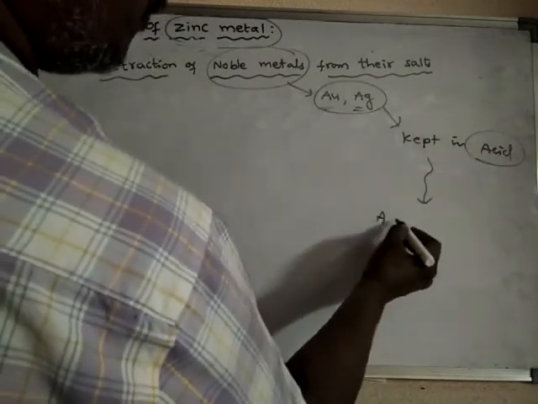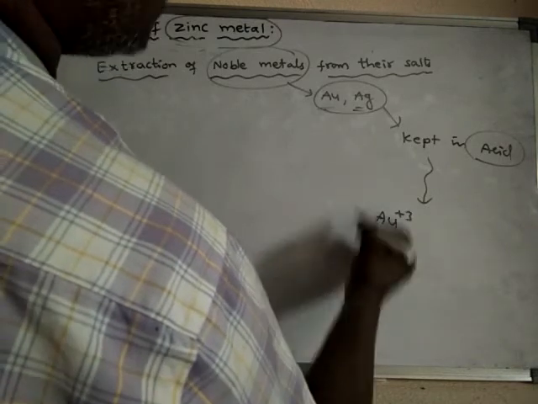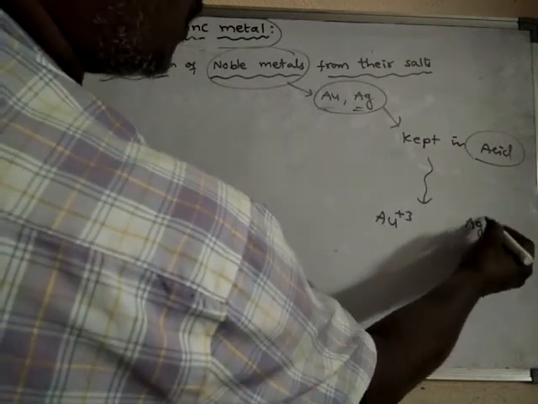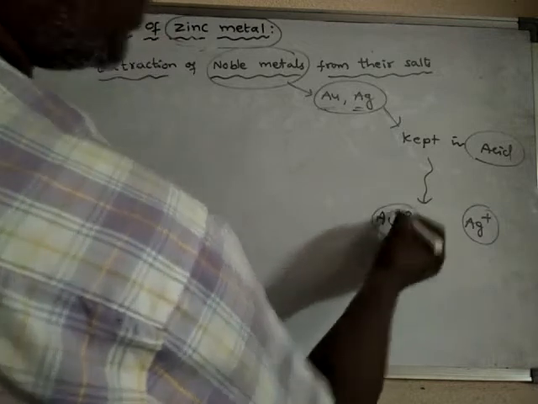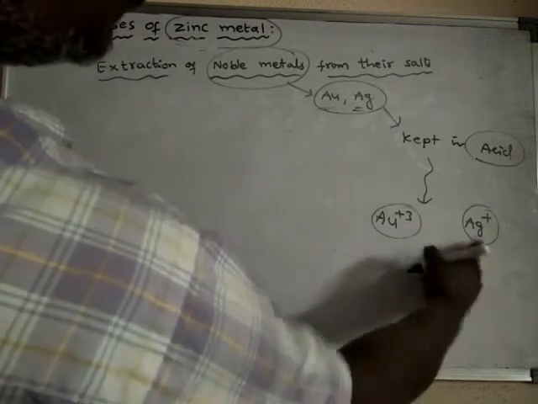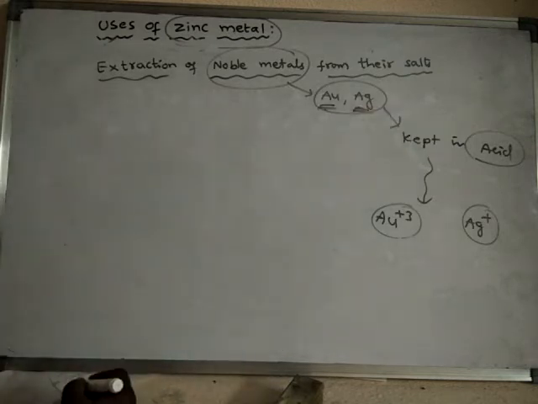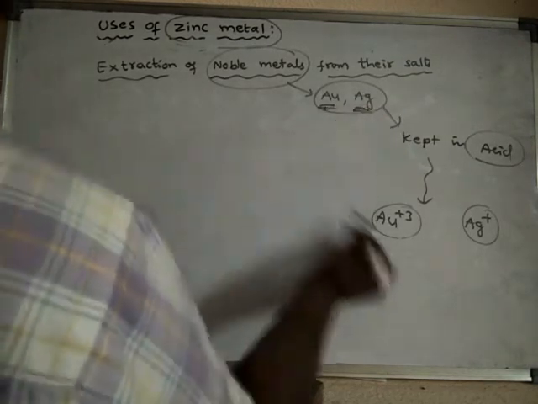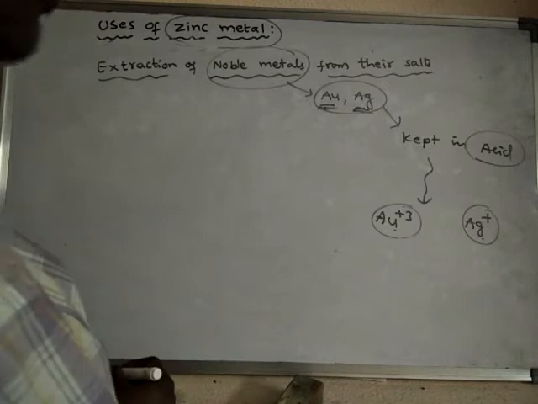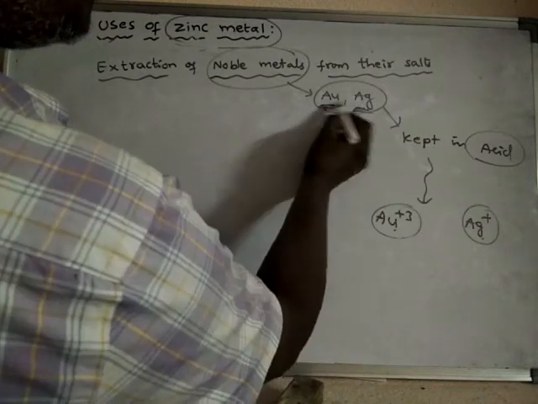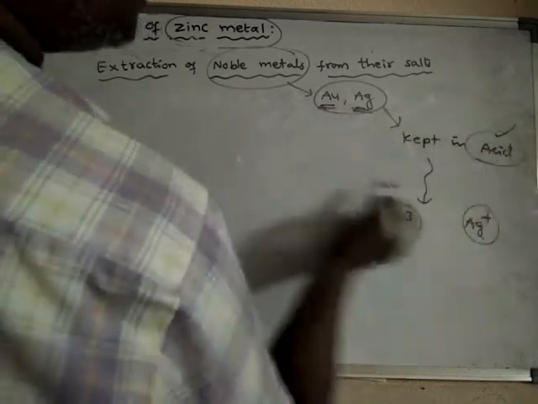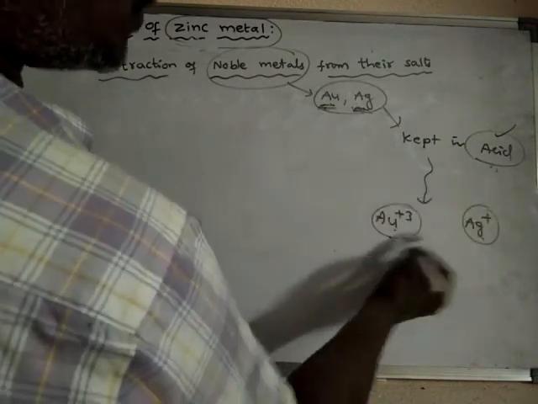Gold will form gold salt, and silver will form silver salts. These are the dissolved forms of gold and silver, while the solid forms are the metallic forms. So when gold or silver is kept in acid, they react with the acid to form salts.